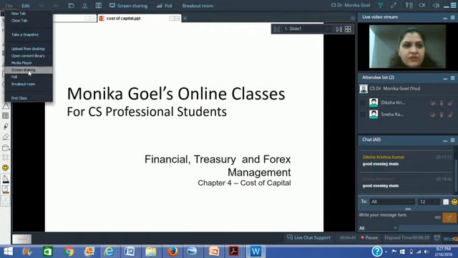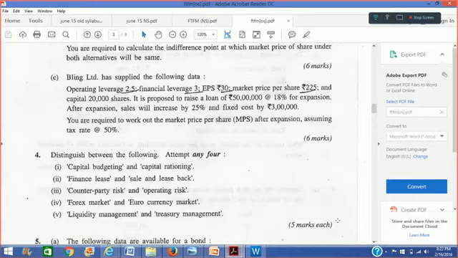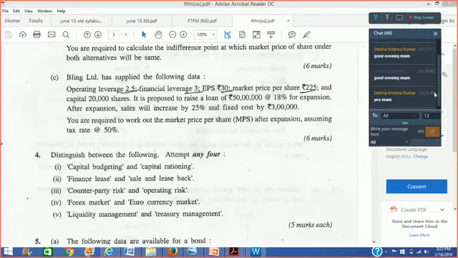Diksha, are you there? Are you able to hear me? Right. The question was, Bling Limited has supplied the following data. Operating leverage 2.5, financial leverage 3, EPS of 30, market price per share of 225, capital 20,000 shares. It is proposed to raise a loan of rupees 50 lakhs at 18% for expansion. After expansion, sales will increase by 25% and fixed cost by 3 lakhs. You are required to work out the market price per share after expansion, assuming tax rate to be 50%.